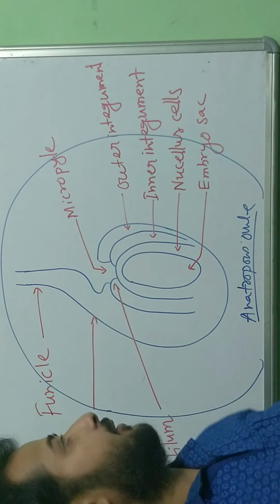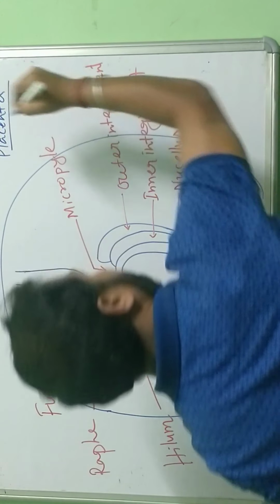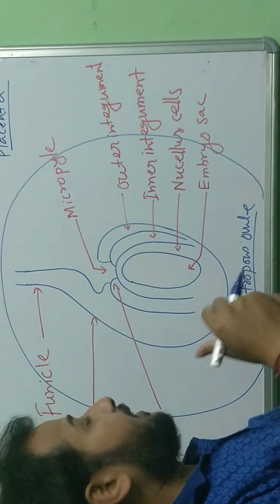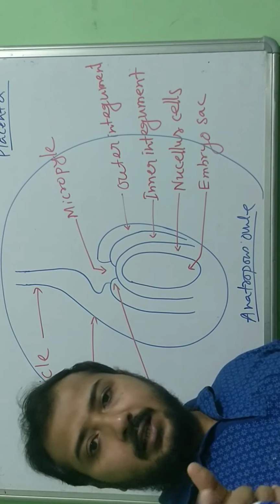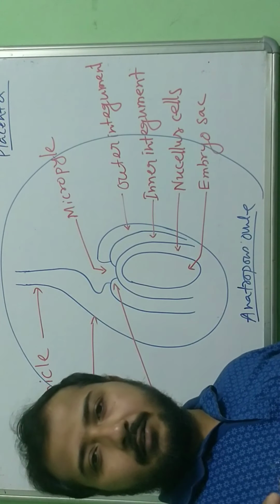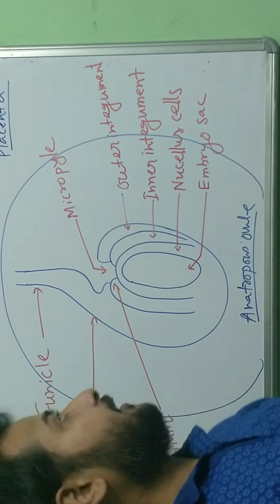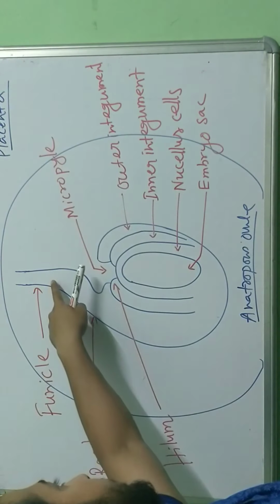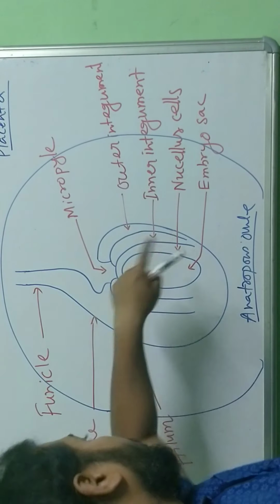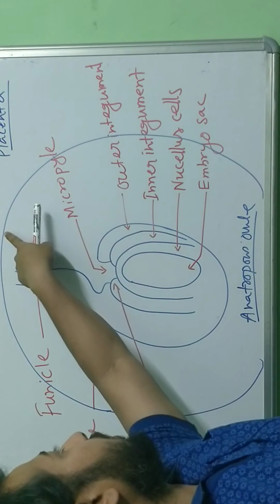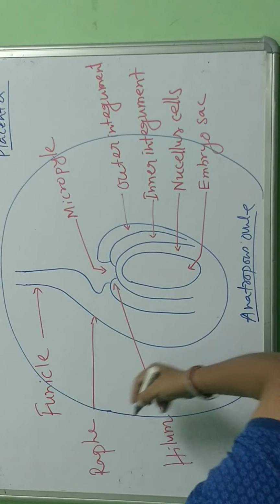Now what is placenta? You have to remember this. Placenta are cushion-like tissues present inside the ovary. One-liner definition: cushion-like tissues present inside the ovary. So this axis connects to those tissues, the placenta, which connects this whole ovule to the ovary wall. Clear?